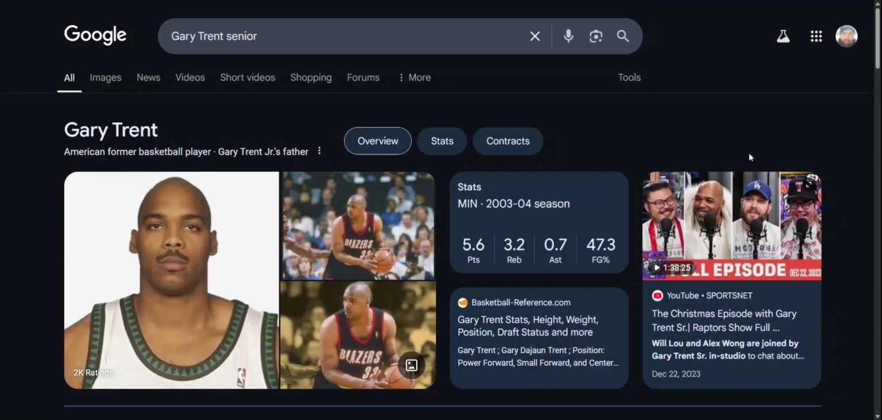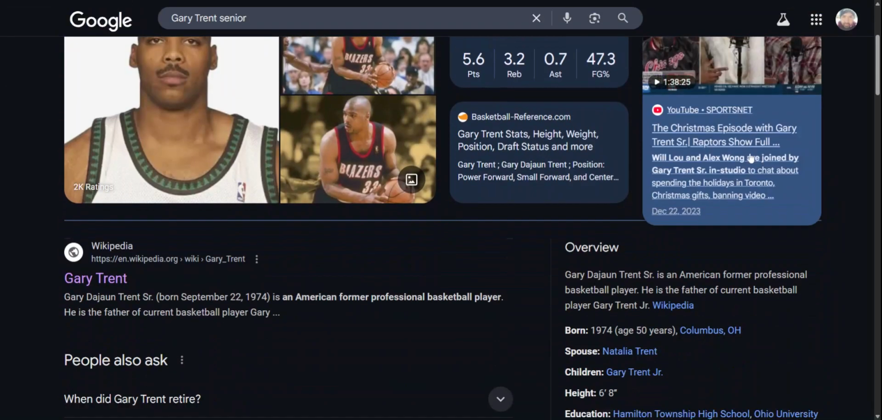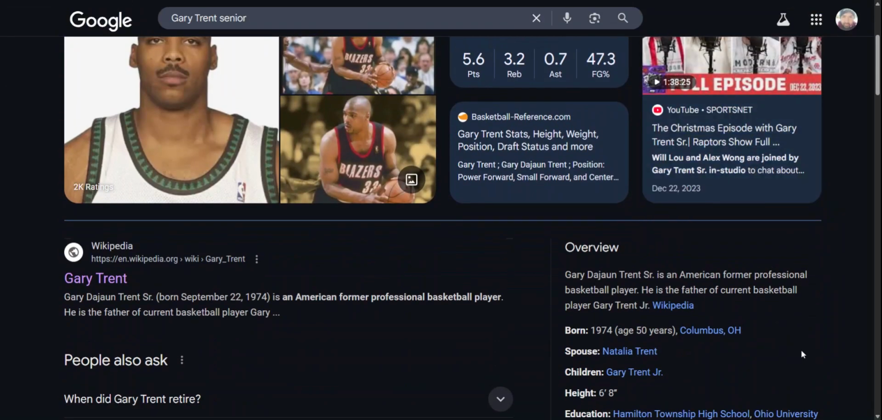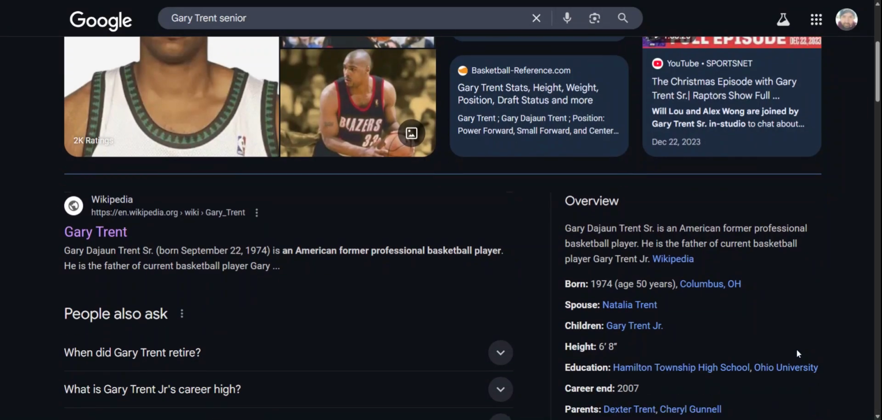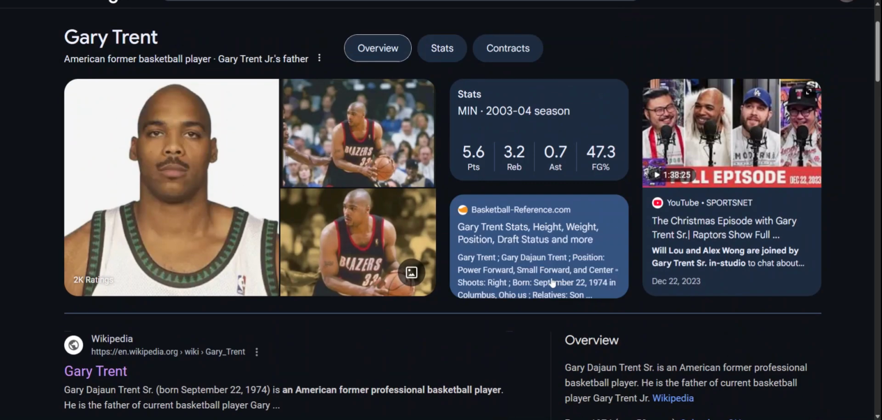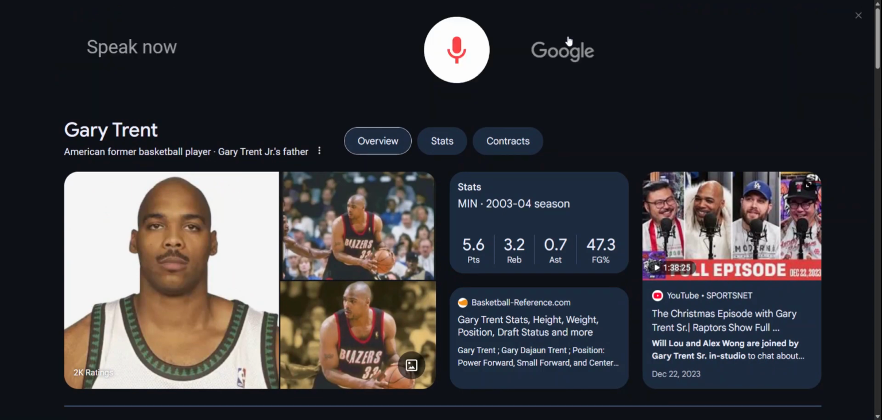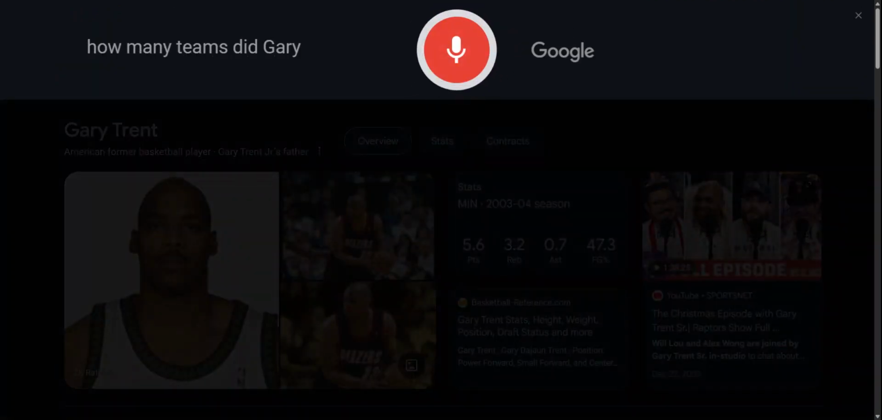Here's his father right here. You see, former professional basketball player. He may have played for the Bucks, possibly. I'm going to ask Google right now. And the father of current basketball player Gary Trent Jr. How many teams did Gary Trent Sr. play for?